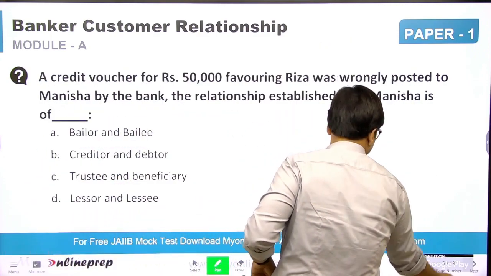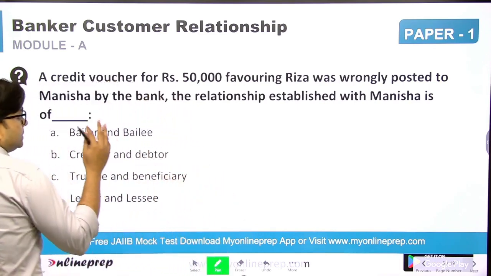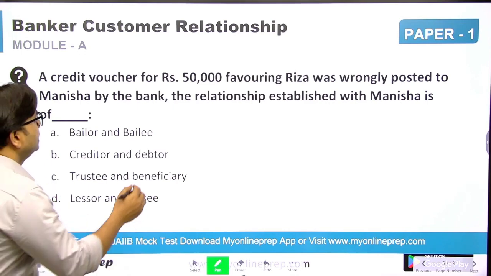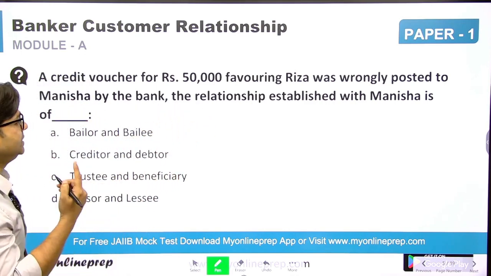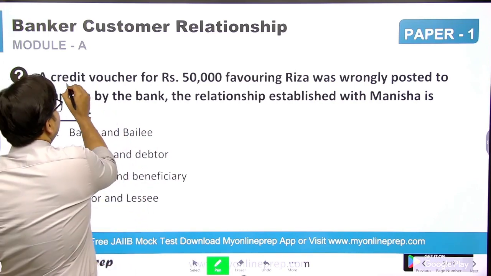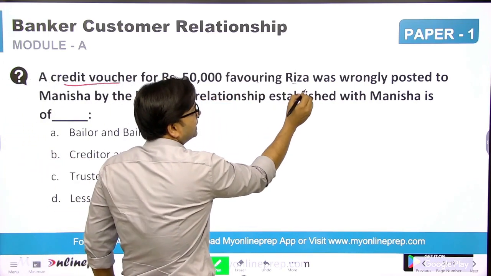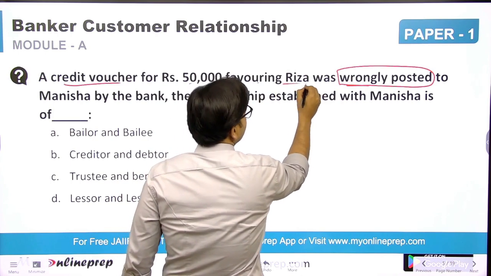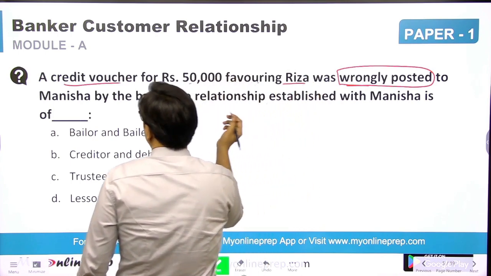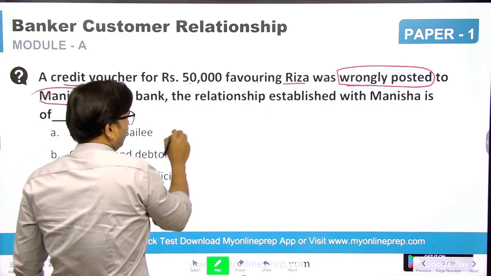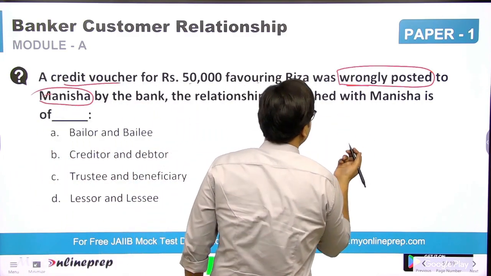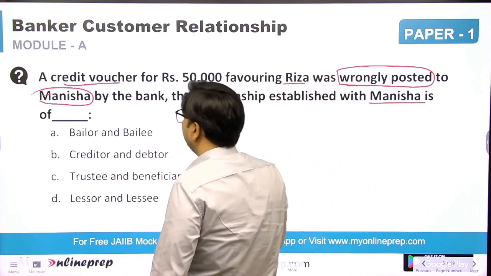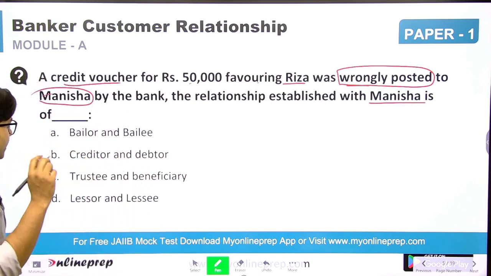Next, a credit voucher for rupees 50,000 favoring Riza was wrongly posted to Manisha by the bank. The relationship established with Manisha is of what kind? The credit voucher of 50,000 was supposed to be posted to Riza, but instead it was wrongly posted to Manisha. The question is, in that kind of wrongly credited case, what will be the relationship between Manisha and the bank?